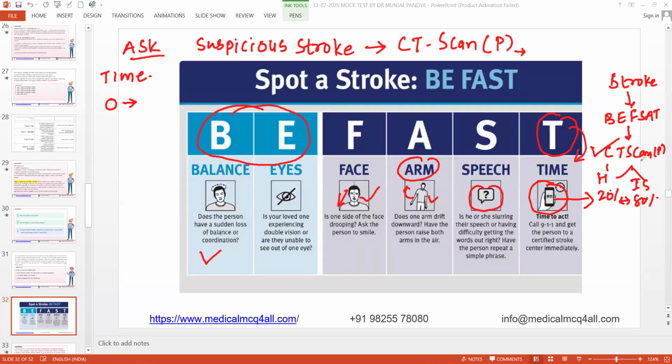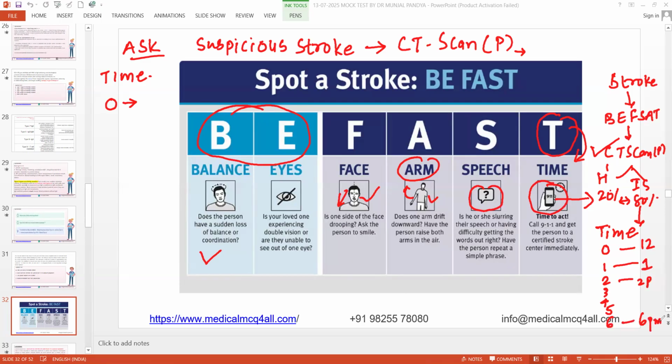So now you get to know, okay, there is no hemorrhage, it is ischemic stroke. Now the time frame will come into the picture. See the flow, learn the things, you don't need to mug up. At 0 hours, at 1 hour, 2, 3, 4, 5, and 6 hours, is there any change in the management? If the patient developed stroke at 12 o'clock, means 0, he comes at 1 o'clock, at 2 p.m., at 6 p.m.